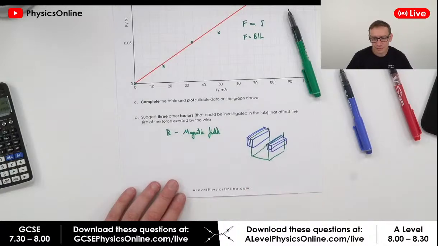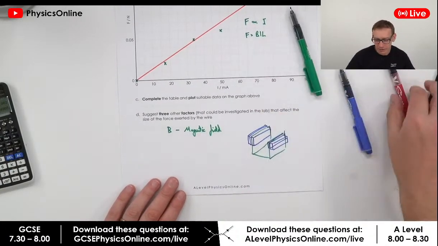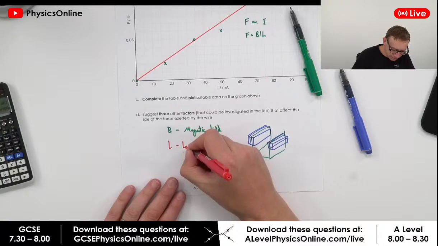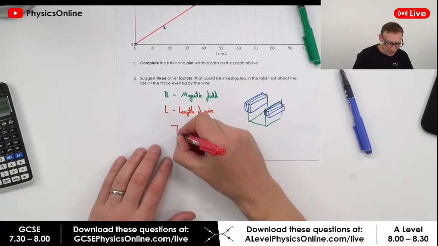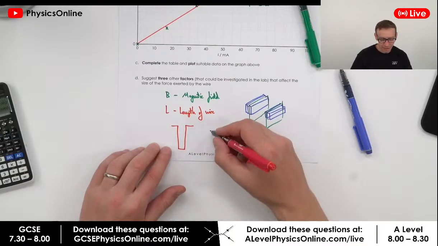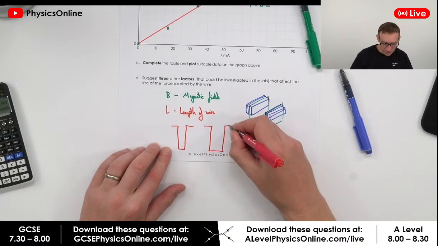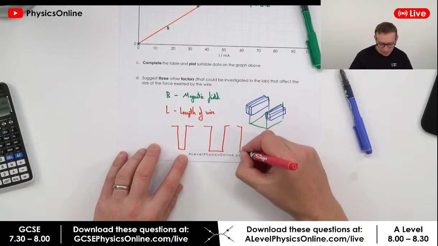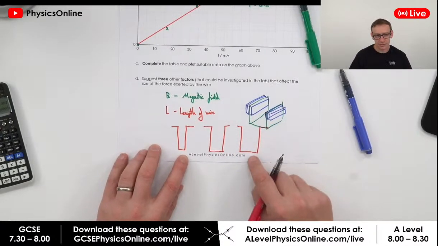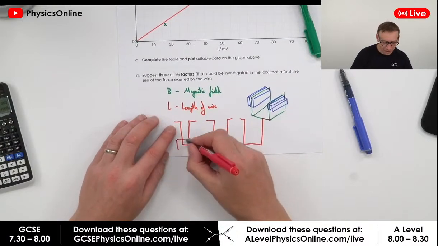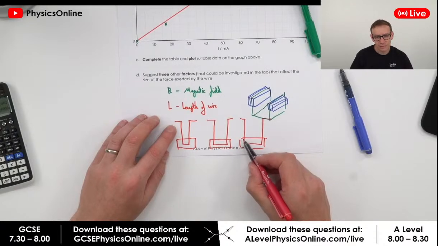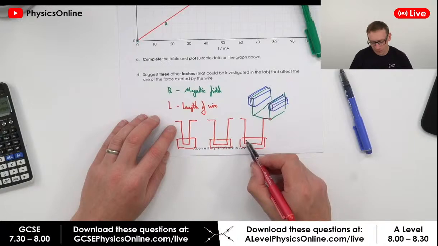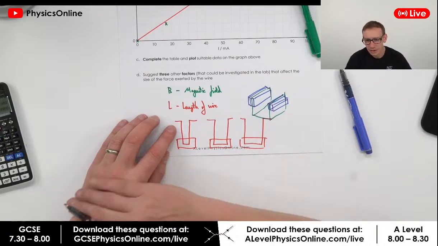The other one, Iris, length of wire. Yeah, so we've got L over here, so we might talk about the length of wire. The way that I've done this before in school is that you have a piece of wire that's like this, and you have another piece that's got a longer loop at the bottom, and then you can change the length. So you clamp this bit each time. This bit here is inside the magnetic field at the bottom. This bit here, because that's not at 90 degrees to the field, you don't really get any up or down force. There might be a force side to side, but not up or down.